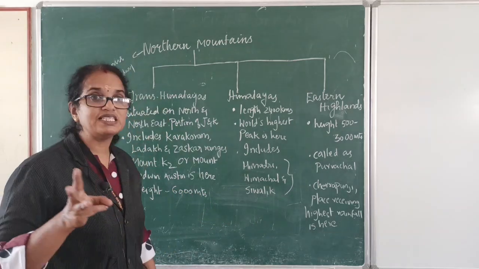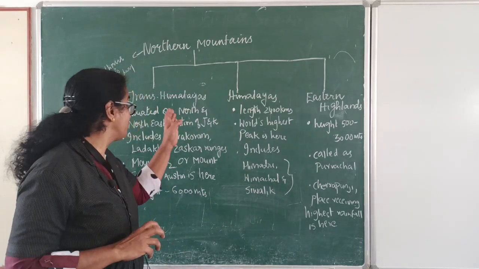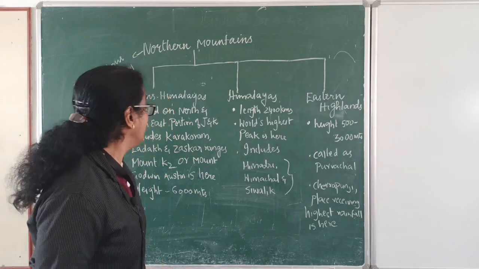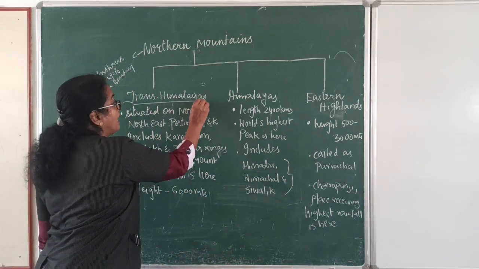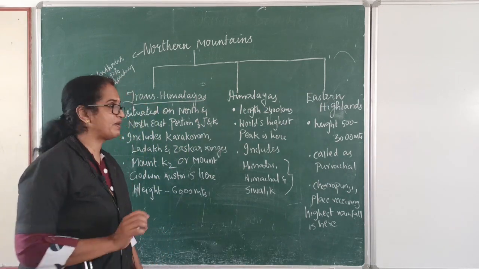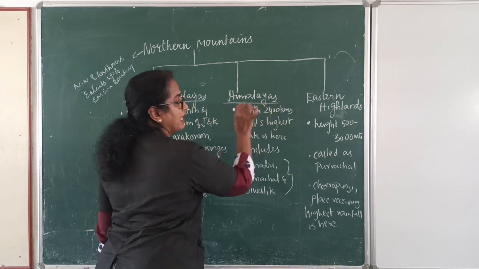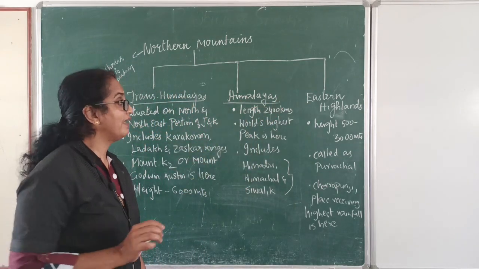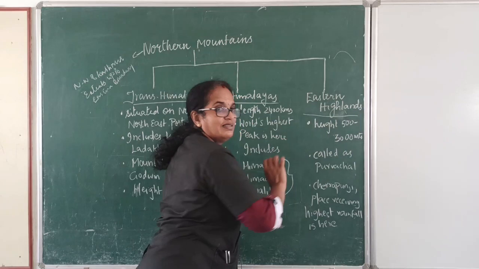Now northern mountains can be broadly classified into 3. You can see, look at the board. The first one is Trans-Himalayas, the second one is Himalaya, and the third one is Eastern Islands.